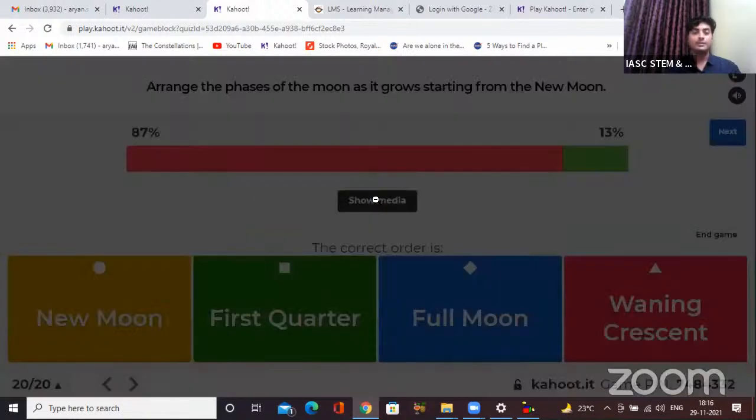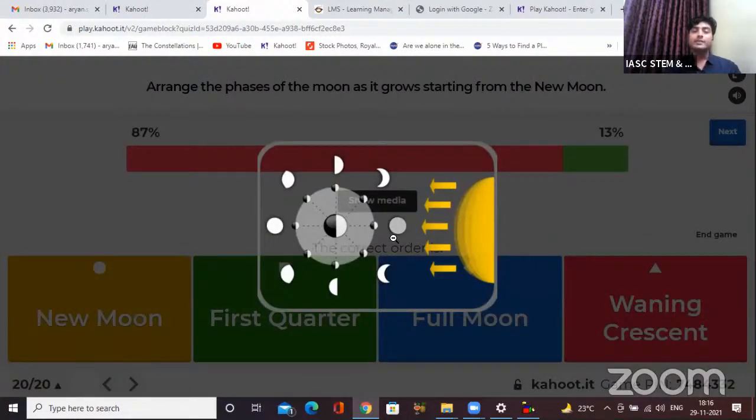Let me show you how this is going. So this is the new moon. New moon is when we see no moon at all. Next goes the first quarter. First quarter is basically the half moon that you see, the first half moon after the new moon. Okay, so after the new moon, if we go, this is the first quarter. And then in the cycle, we can see full moon right over here. And then is waning crescent over here. So waning crescent will come at the end.